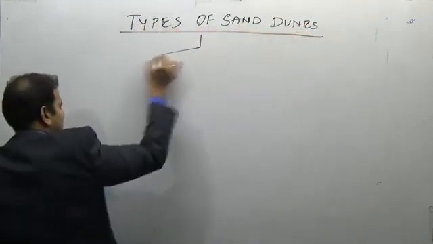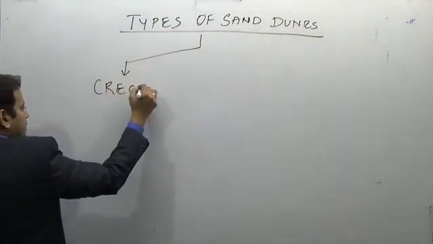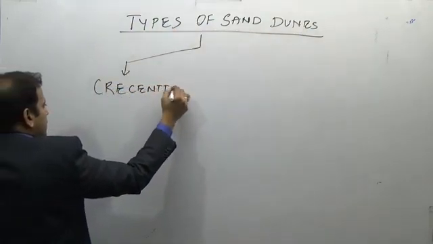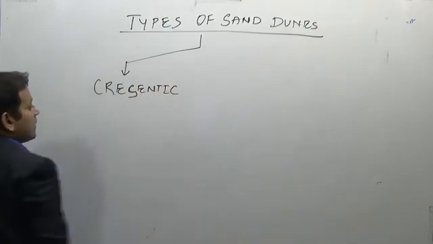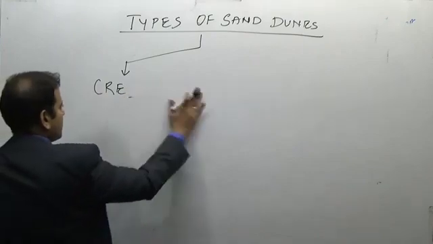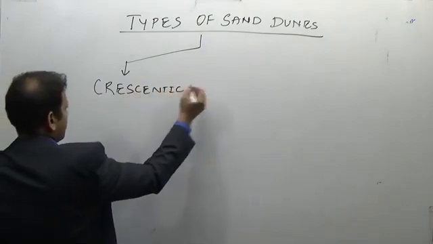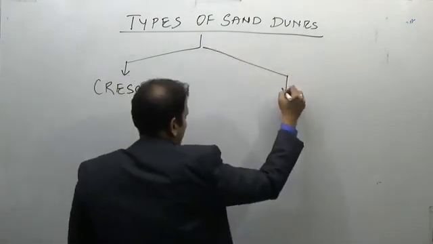They are either crescentic in shape or longitudinal.